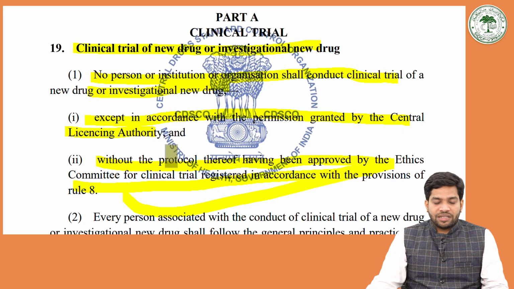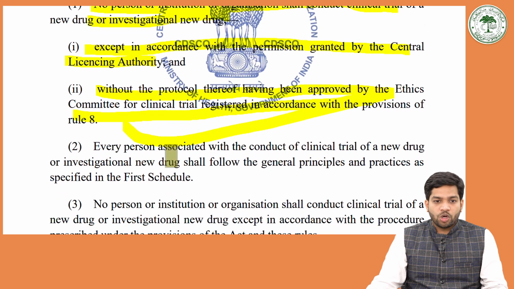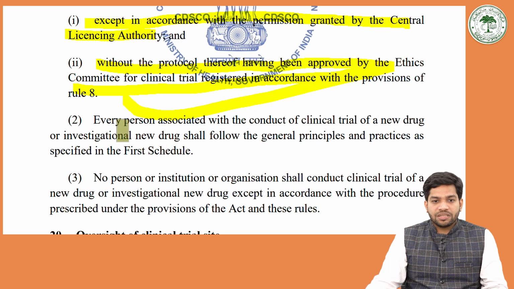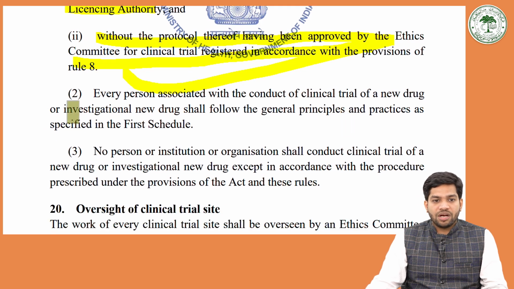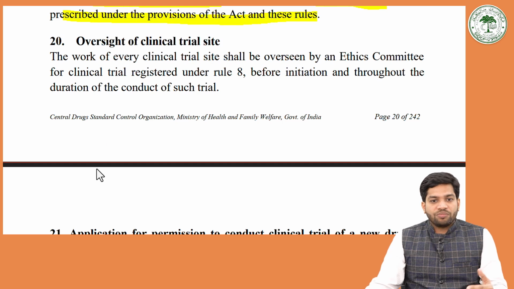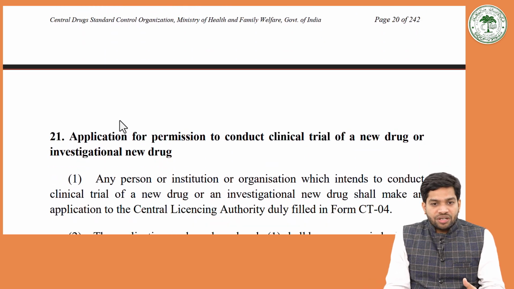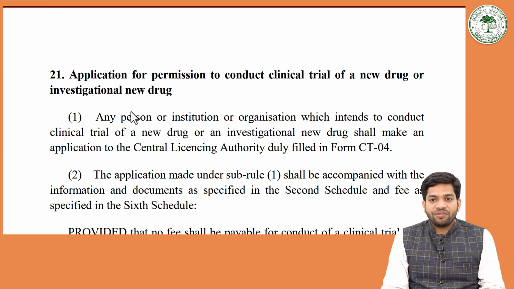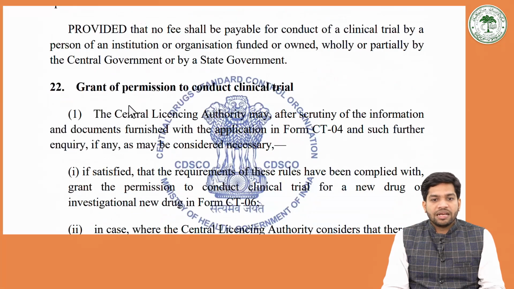Without the permission of the licensing authority and without the approved protocol of the ethics committee, no trial can be conducted. Every person associated with the conduct of clinical trial of a new drug or investigational new drug shall follow the general principles and practices as specified in the first schedule. No person or institution or organization shall conduct clinical trial of the new drug or investigational new drug except in accordance with the procedure prescribed under the provisions of the Act and these rules. Then oversight of the clinical trial site, application for permission to conduct the clinical trial of a new drug or investigational new drug, and grant of the permission.